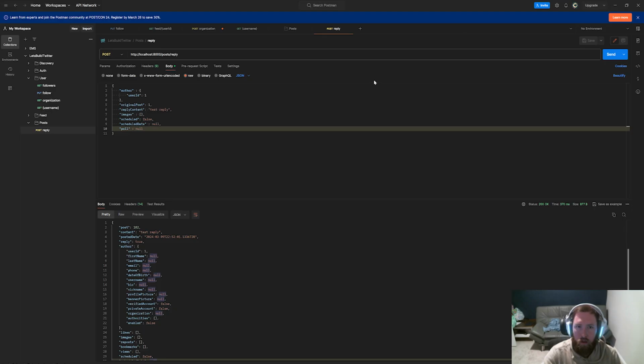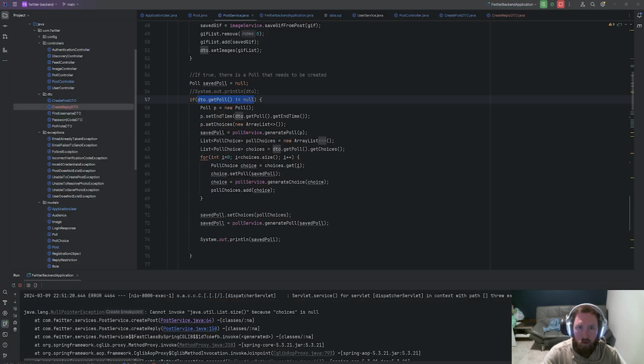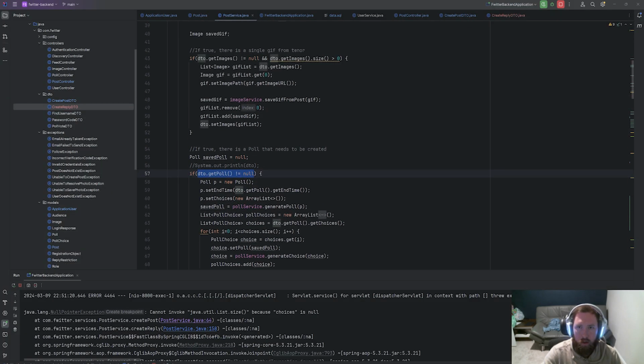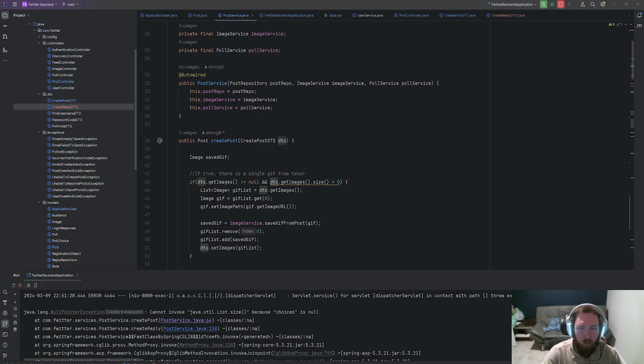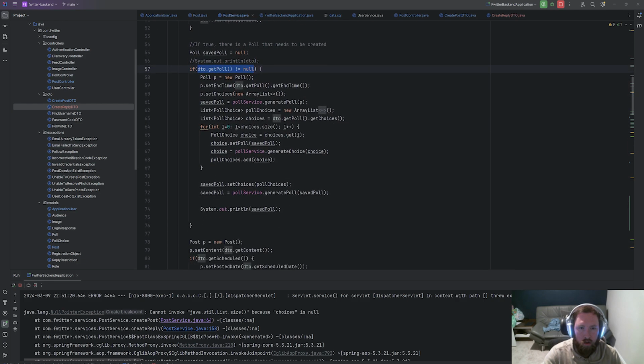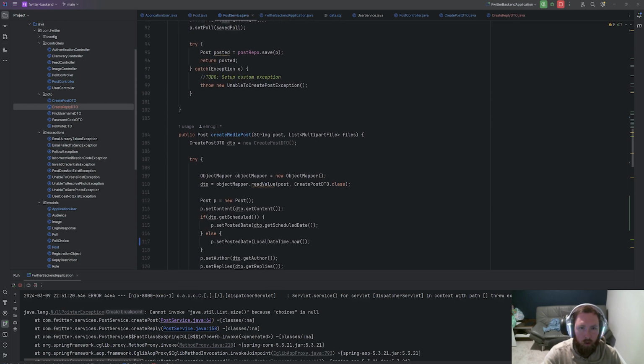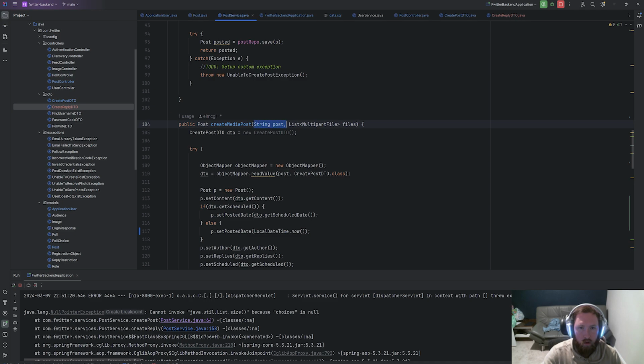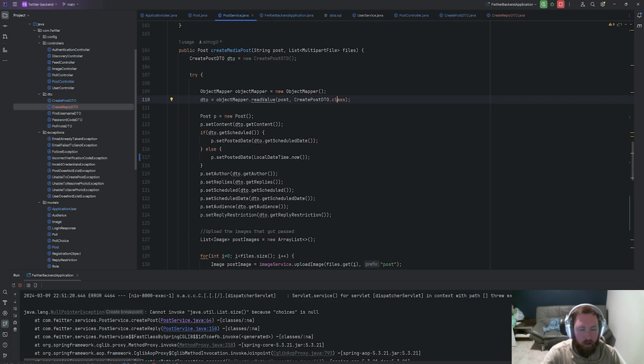So yeah, and then obviously we also want to deal with a post or reply with images, which what we'd probably do is do the same thing we did whenever we create a media post. So we just grab the string post again, although this will be interesting. We'll probably say string post and then create a DTO, although we don't use the DTO, we just use the object mapper.